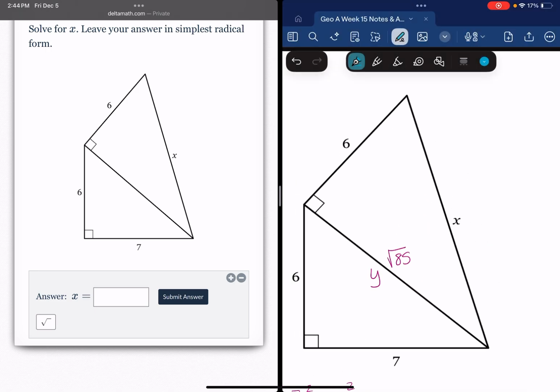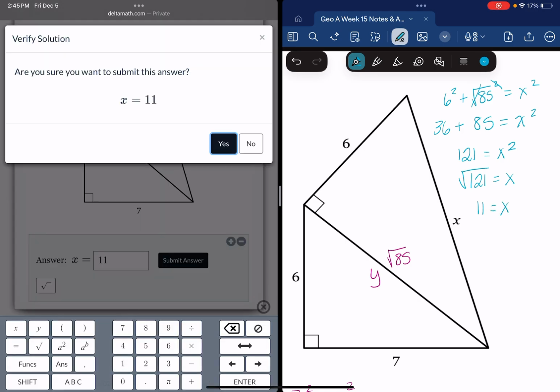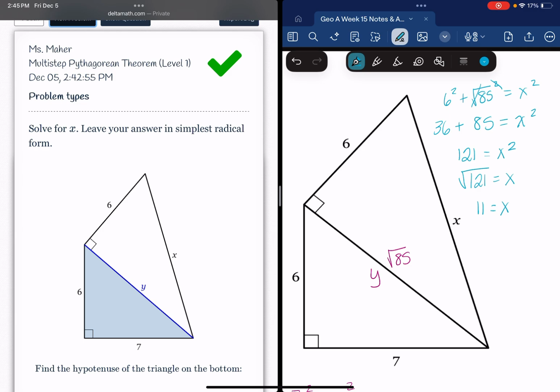Because now we have 6 squared plus the square root of 85 squared equals x squared. 6 squared is 36. The square root of 85 squared, those cancel out to give us 85. So 85 plus 36 is 121, and the square root of 121 is 11. So x will equal 11. And that's how we have to find those. Hope this helps. Let me know if you have any other questions.